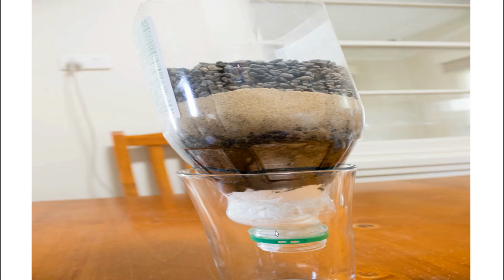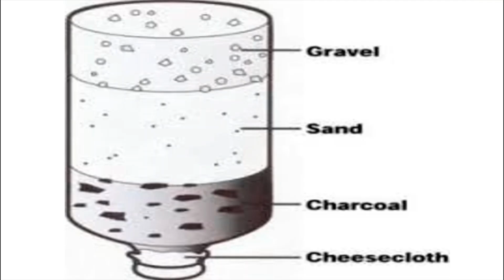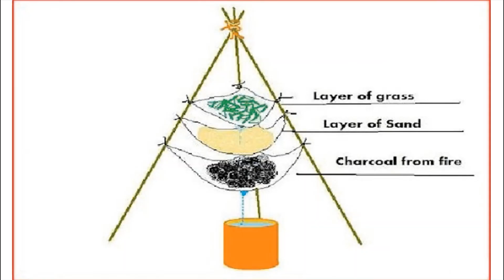Or you can do a coffee filter, charcoal, sand, and pebbles. This one will serve as a filter also. So you can plan your own design. Now we also have another example here: gravel, sand, charcoal, and cheesecloth. If you think that this one will work for you or you have the available materials at home, you can do this. Only 4 layers.